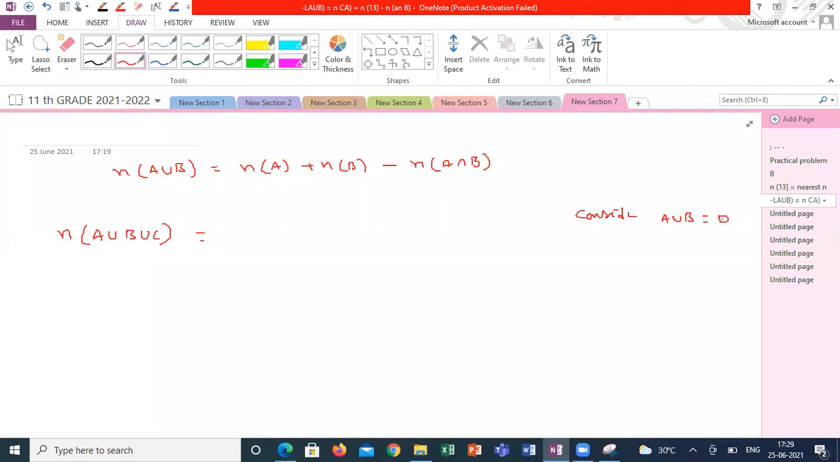Sir, it equals the number of elements in A plus the number of elements in B plus the number of elements in C, minus the number of elements in A intersection B, minus the number of elements in A intersection C, and minus the number of elements in B intersection C, plus the number of elements in A intersection B intersection C.